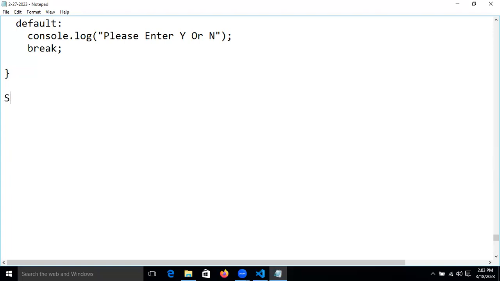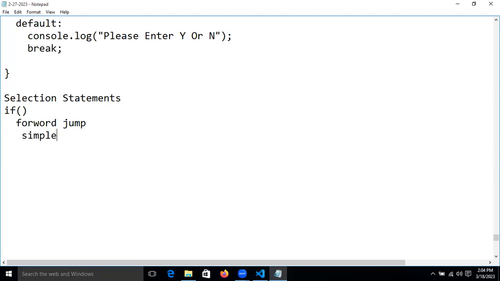Selection statements, we completed. In that, we learned the if condition. Forward jump we discussed.